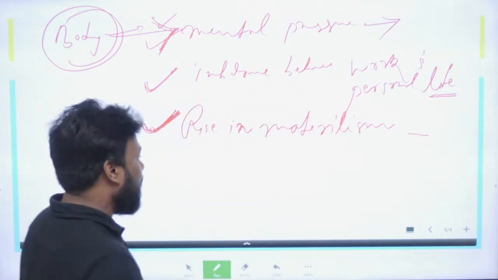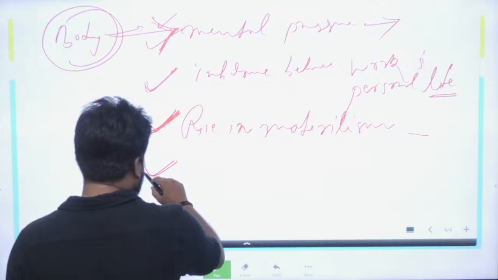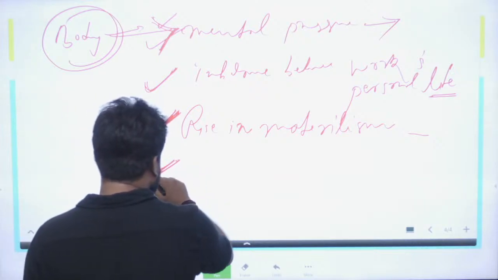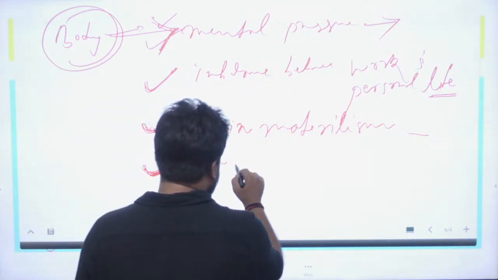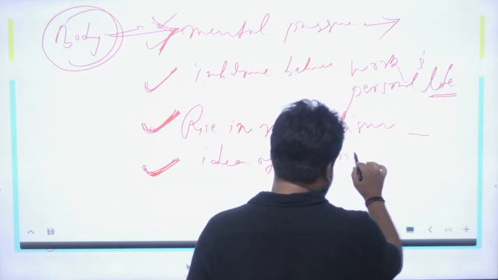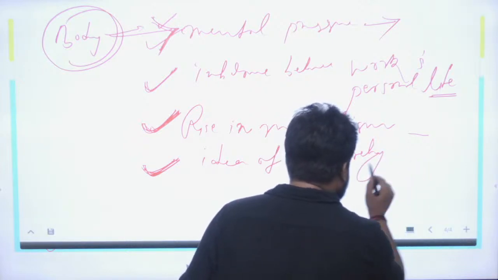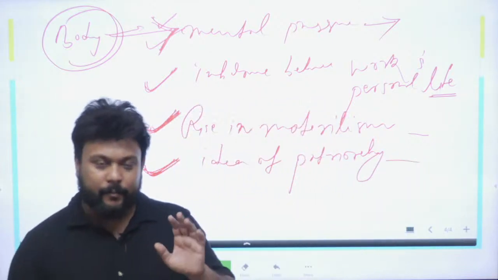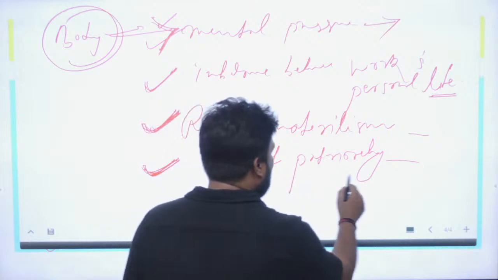Again, what are these issues? Family burden, or the idea of patriarchy. This is an important pressure which is being given by patriarchy.